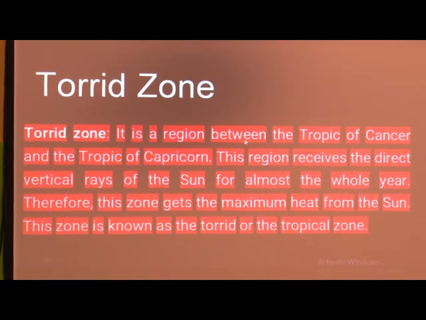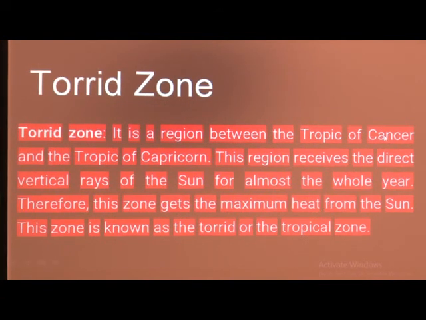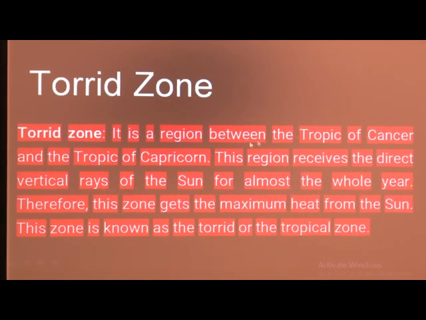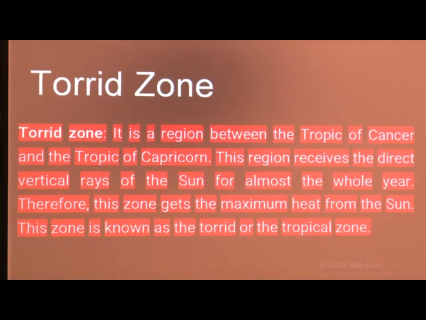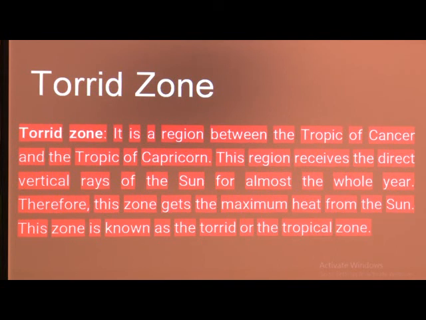Now, what is torrid zone? It is a region between the Tropic of Cancer and the Tropic of Capricorn. This region receives the direct vertical rays of the sun for almost the whole year. Therefore, this zone gets the maximum heat from the sun. This zone is known as the torrid or the tropical zone.